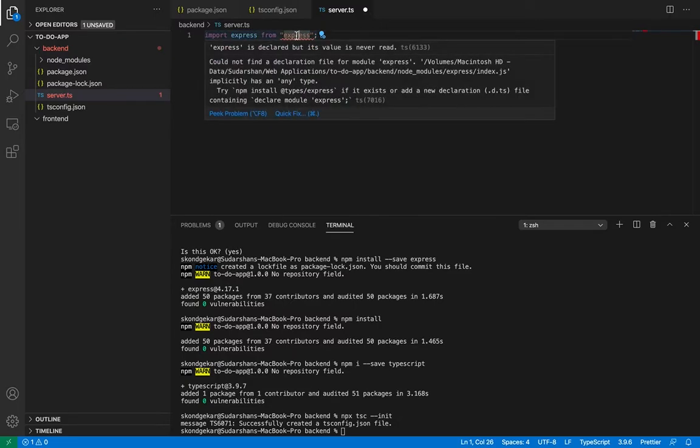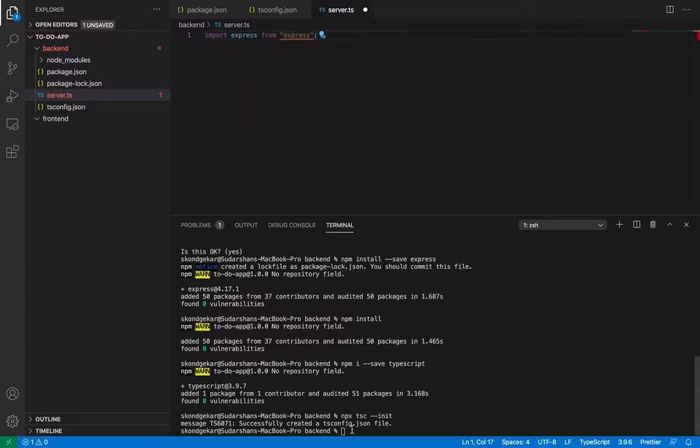Now it is giving me an error. If I hover over it, it is saying could not find a declaration file for module Express. Try npm install @types/express. So let me first install this. npm install --save @types/express. These are actually typings. I will let you know what typing is, but in this case I'm going to use save-dev.